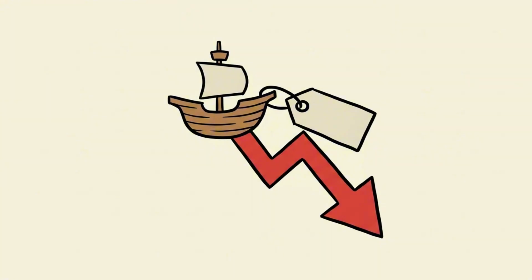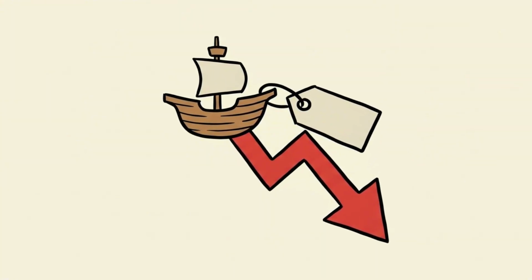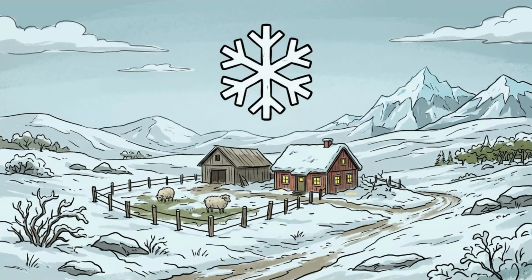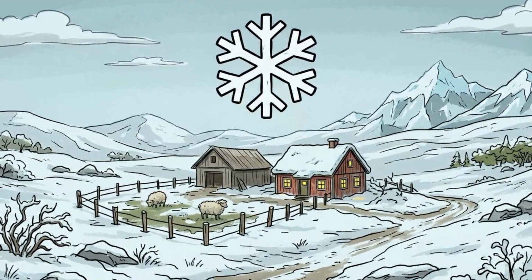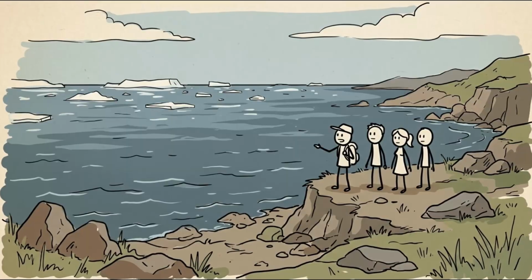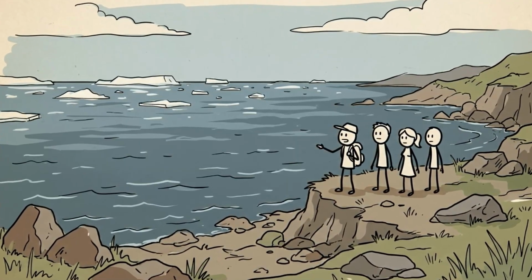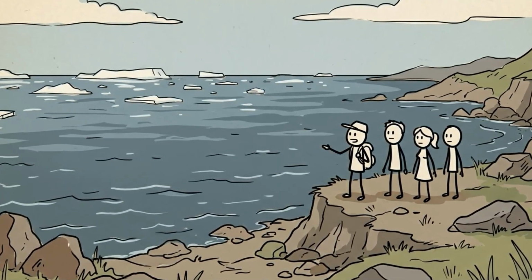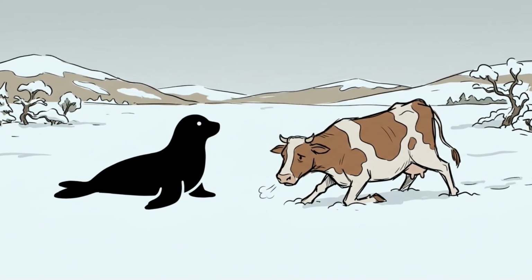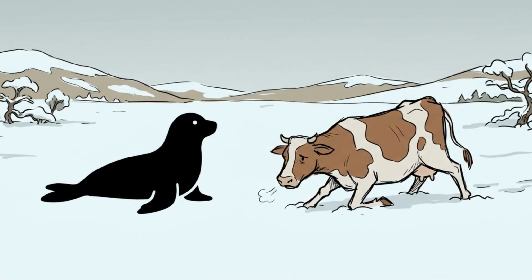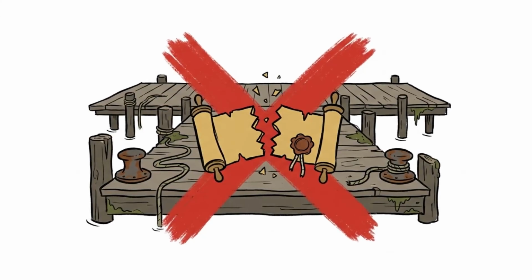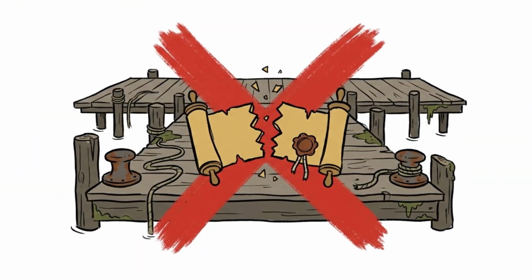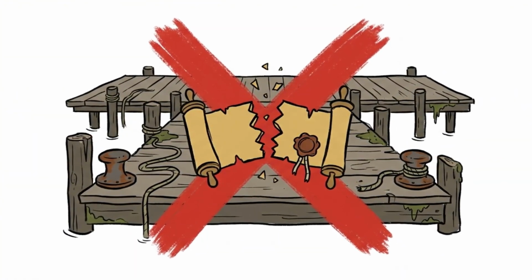Trade ships, now carrying significantly less profit, visited less often, and when they did, the prices for essential goods were prohibitively high. At the same time, the climate was cooling as the planet transitioned into the Little Ice Age. While the Norse did not starve from a stubborn refusal to eat local food, adaptation only goes so far for a small, isolated community. They increasingly relied on seals, but the livestock that had been central to their Scandinavian identity was struggling. When supply ships failed to arrive and the export supporting your existence no longer makes financial sense, staying becomes an act of collective refusal, not survival.